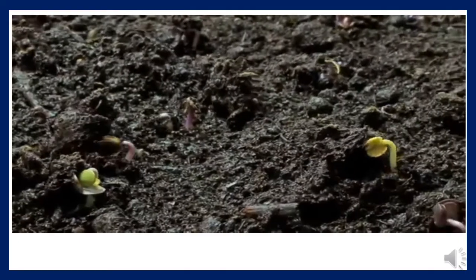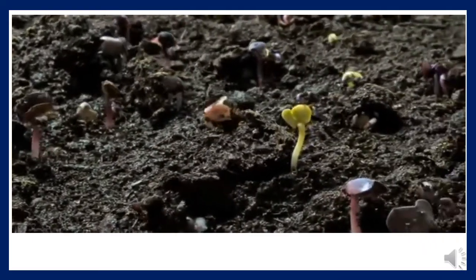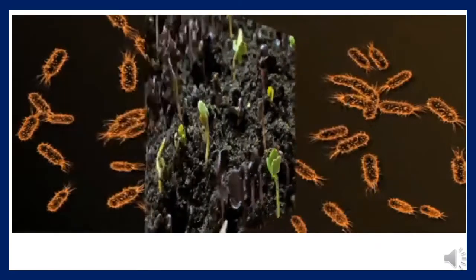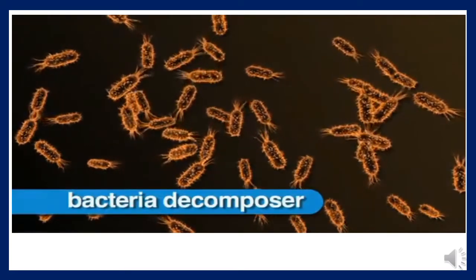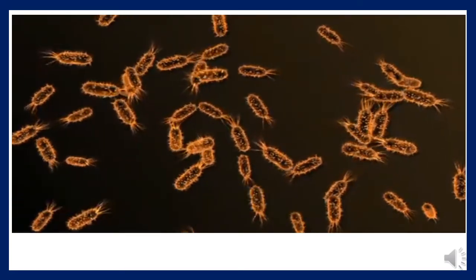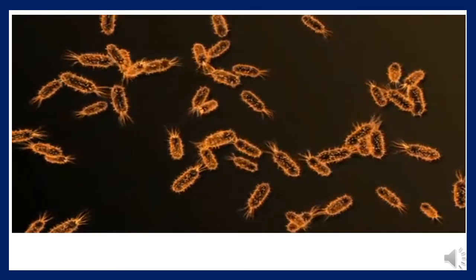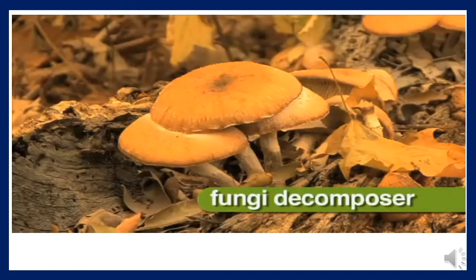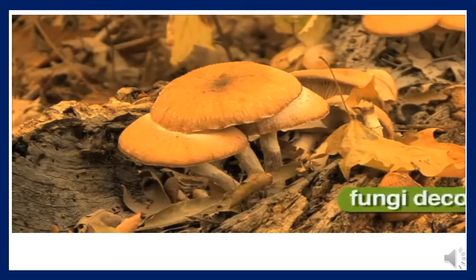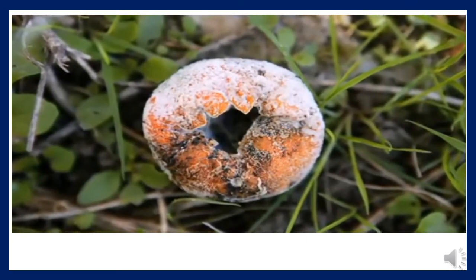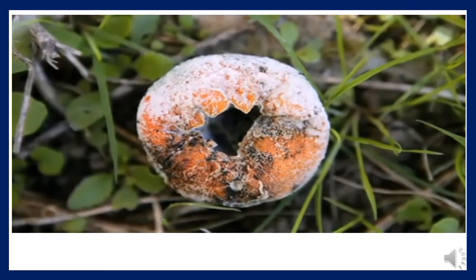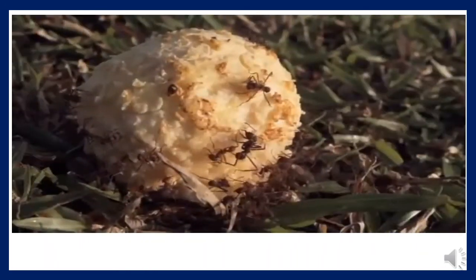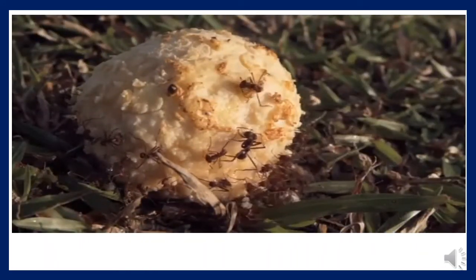Nutrients help plants to grow. Some bacteria are decomposers too. As a decomposer, bacteria help to turn dead organisms into nutrients. Fungi are another type of decomposer. Mushrooms are a type of fungi. Molds and mildew are examples of fungi too. Decomposers, like all living things, get energy from food.